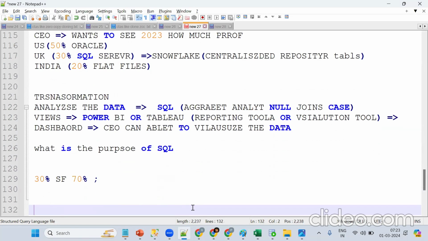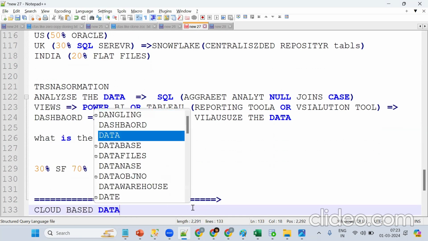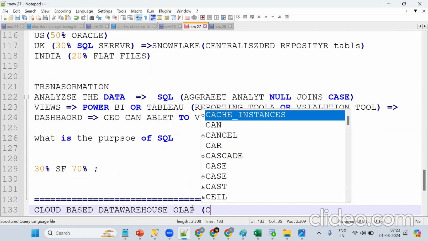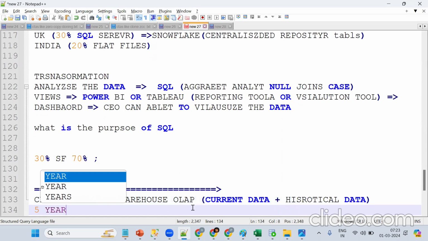See, one more time at a high level: Snowflake is a cloud-based data warehouse. Tell me, is it for OLAP or OLTP? OLAP. So current data plus historical data. Historical data in the sense of what, 1 year or 2 years? Mostly 5 years to 10 years.